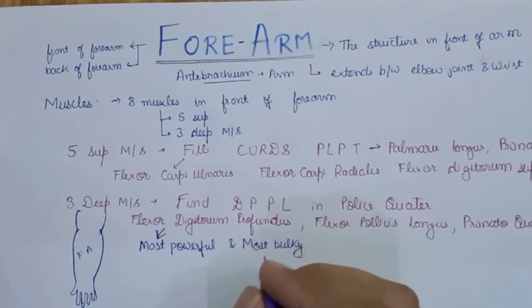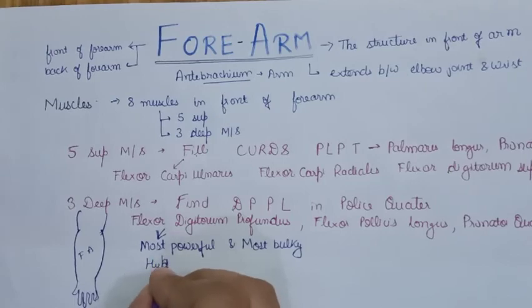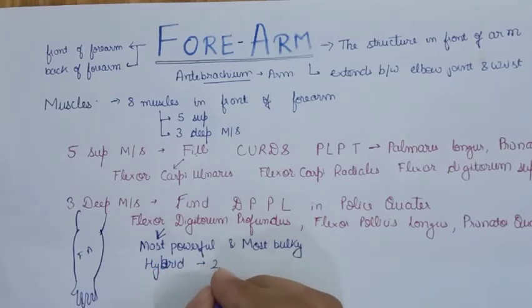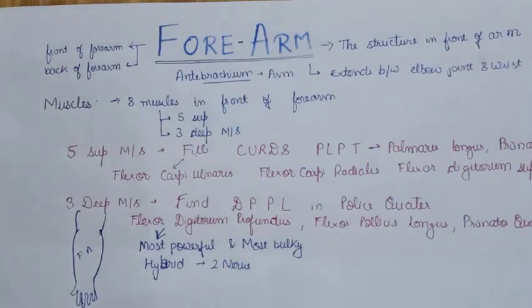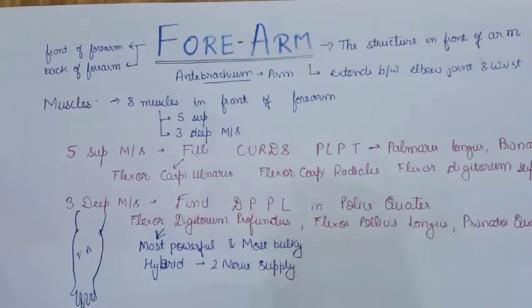It is a hybrid muscle. This is a notable point, because whenever I say it is a hybrid muscle, it means it has two nerve supplies. Just keep in mind, if some muscle is having two nerve supplies, it is a hybrid muscle, and the vice versa is also true. So as I told you it is a hybrid muscle, it will have two nerve supplies. We'll see what the nerve supplies are in the upcoming video.